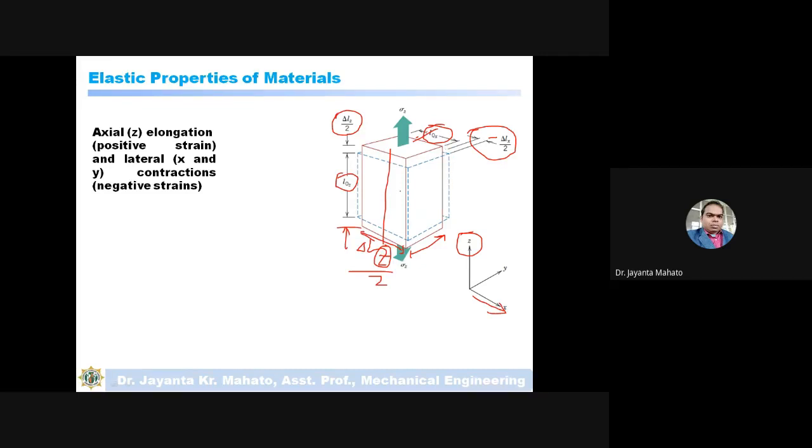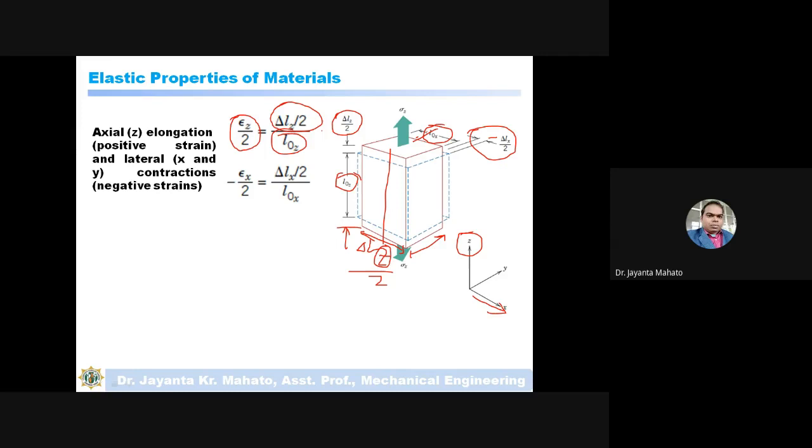These two ratios remain constant. This is the extension, the lateral axial elongation. Axial elongation is nothing but what was the original and how much did it change? Delta L along this z direction, that is delta Lz, increased, divided by L naught z, the original length along this z direction.